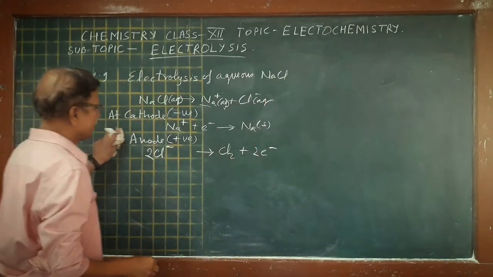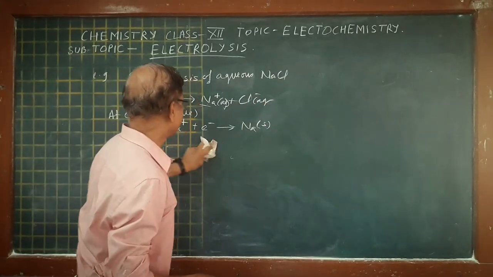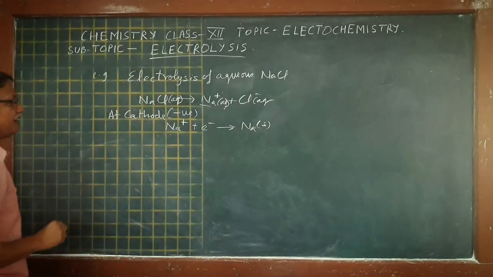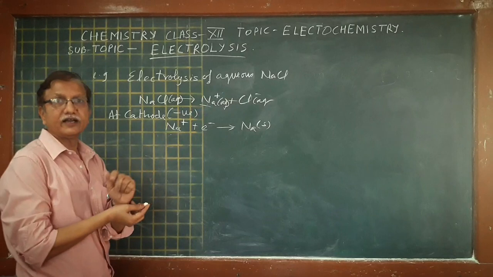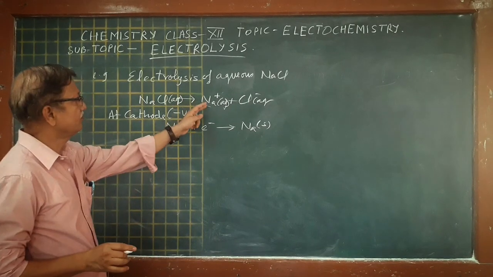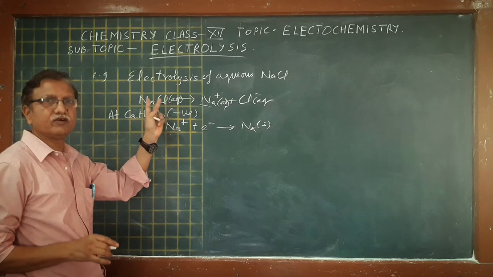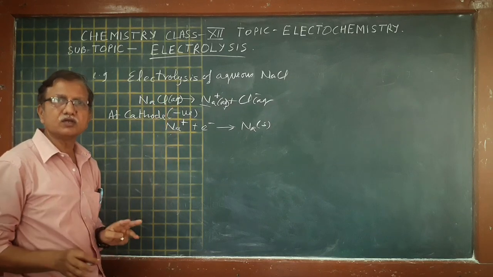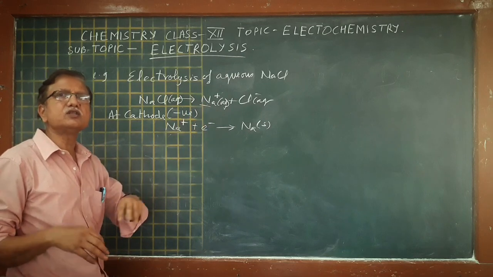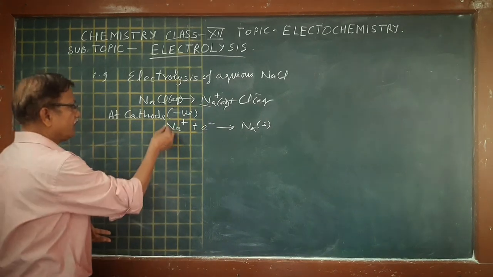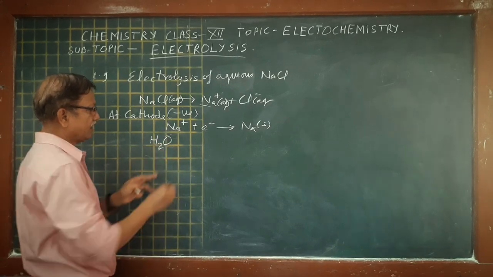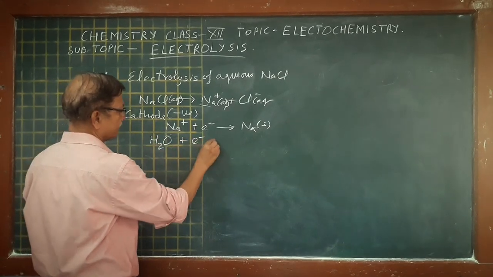What is the difference here? At the cathode there are two species: one is sodium ion and another is the H ion of water. When we dissolve NaCl in water, water also dissociates slightly. So the water molecule also moves towards the cathode and undergoes reduction.